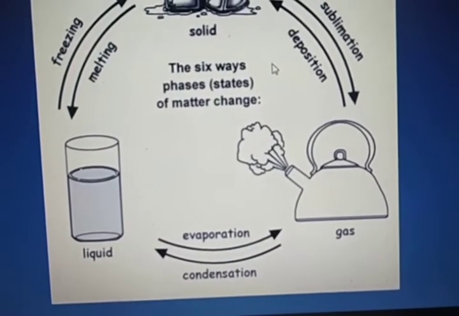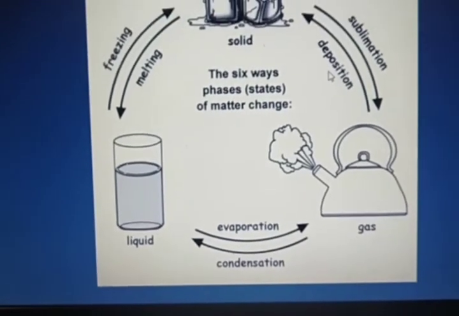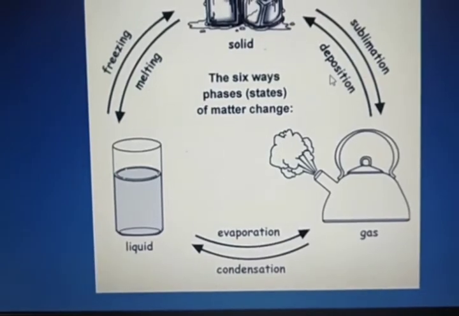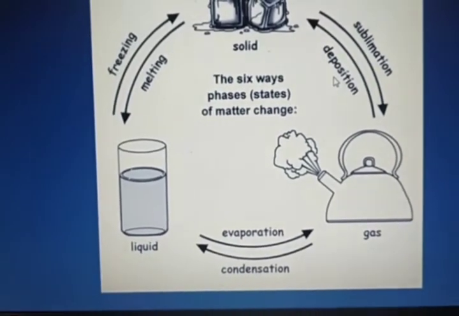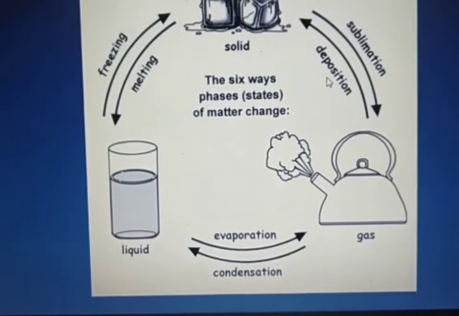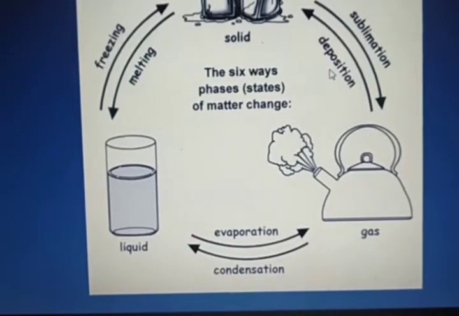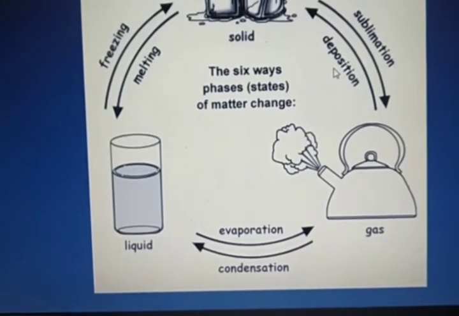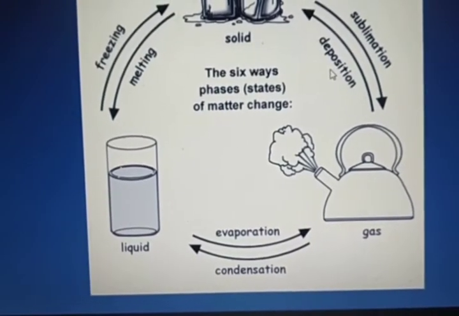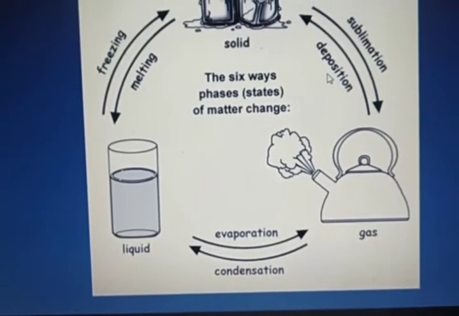That is why this is a physical change. In any phase change, the composition of the substance remains unchanged. There is no change in the chemical properties of the substance, and the change can be easily reversed by changing temperature.